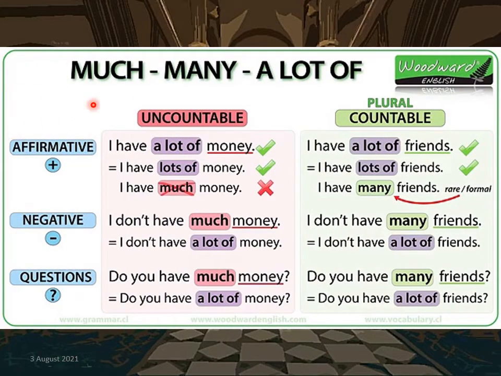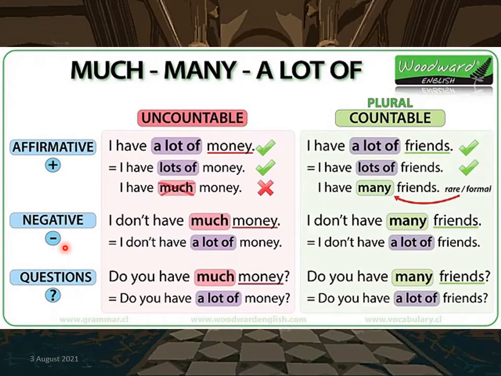Now let's look at much, many, a lot of. For uncountable noun and affirmative, the example is I have a lot of money. I have lots of money. I have much money is incorrect. So you cannot use much for affirmative statement.